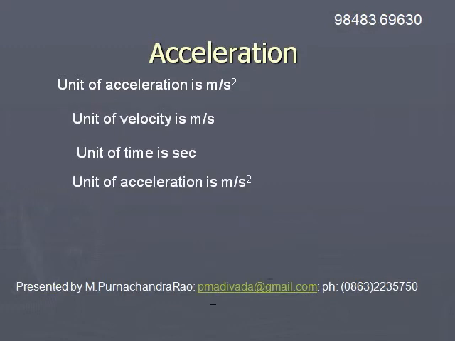Since we measure velocity in meters per second and time in seconds, the unit of acceleration is meter per second square.